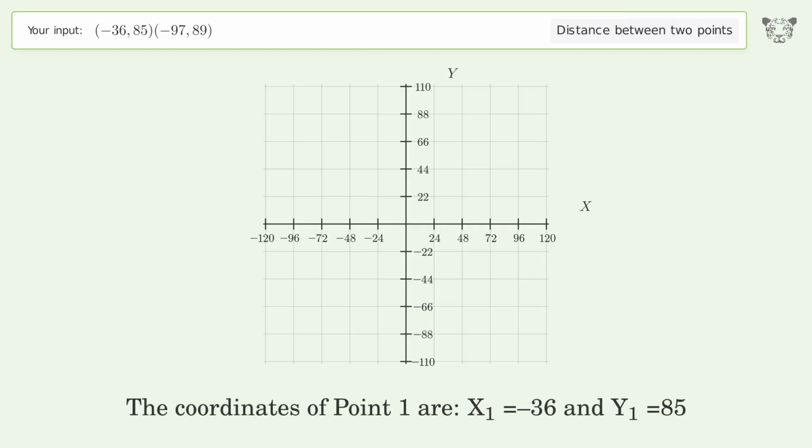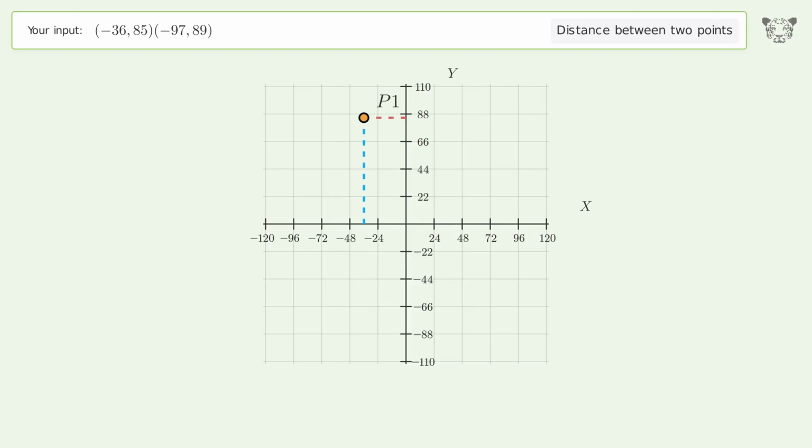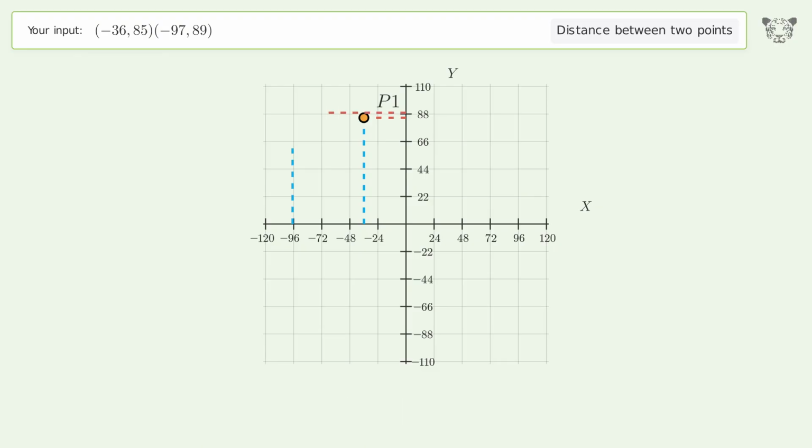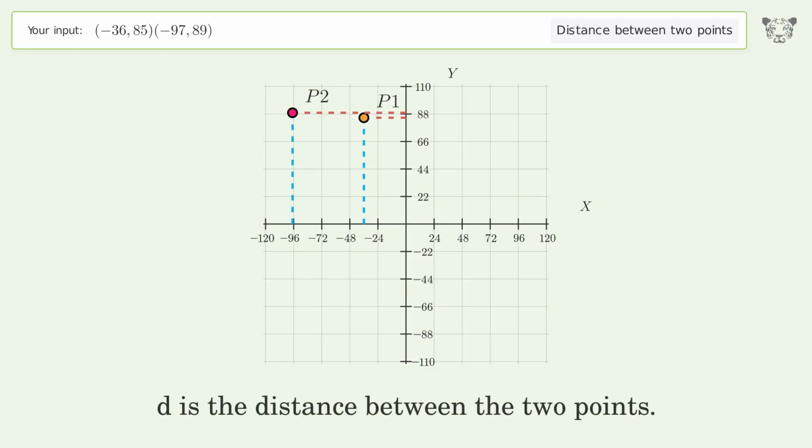The coordinates of point 1 are x1 equals -36 and y1 equals 85. The coordinates of point 2 are x2 equals -97 and y2 equals 89. D is the distance between the 2 points.